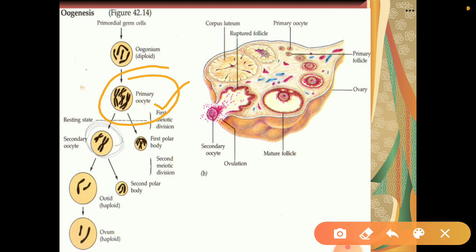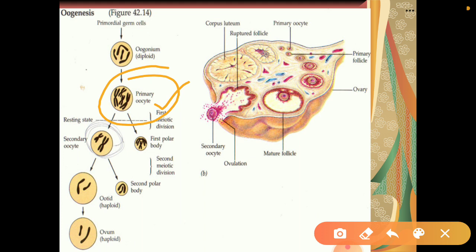Then this tertiary follicle continues its development like this, and it finally completes meiosis 1, and it contains, you can say, a fluid filled cavity. Tertiary follicle can be recognized by having a fluid filled cavity, and this is called antrum. Okay, and it has an outer layer called externa and an internal layer called interna. As soon as the tertiary follicle is completely formed, the first meiotic division also completes with it.